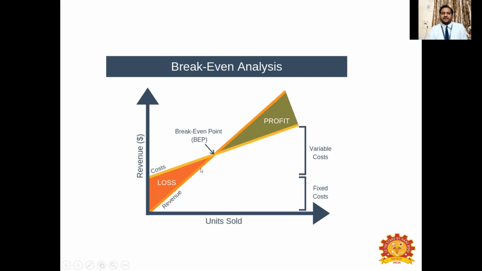At some point, the revenue grows faster. You can see here, the revenue curve is steep, okay, and the cost curve is somewhat horizontal, right? So it is growing very slowly, and revenue you are getting very fast because you are in the starting position of the business. So at some point, both become the same. TC is equal to TR. At that point, it is called the break-even point, where there is no profit, no loss. There is neither profit nor loss. Until that point, it is loss.